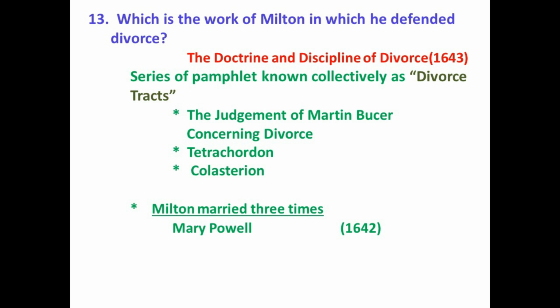Even Milton was not interested in that relationship, and he wanted to divorce her, but divorce was illegal in England at that time, and that was really unhappy for Milton, because he wanted to end that relationship with Mary Powell and wanted to get married to someone else, which was not possible because of the laws of England regarding divorce.